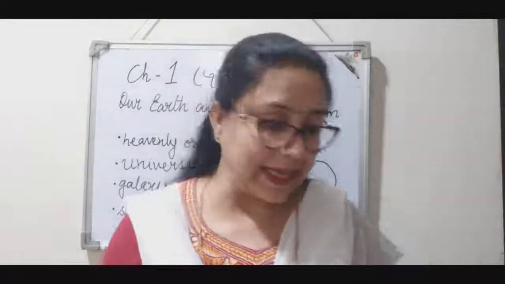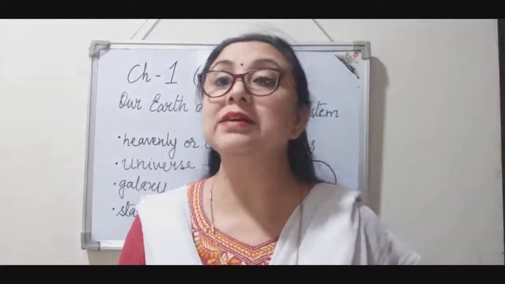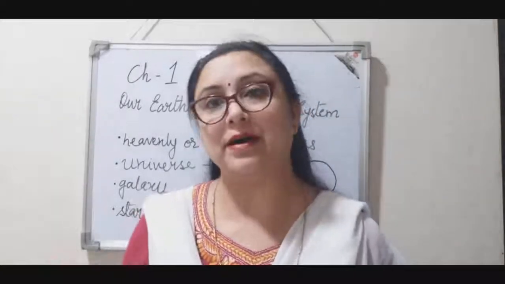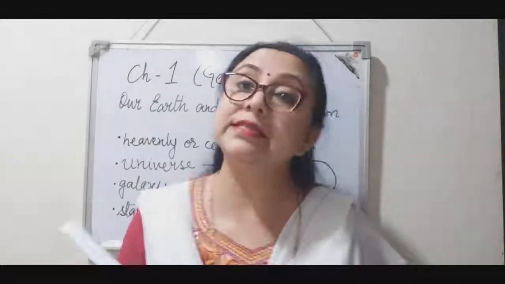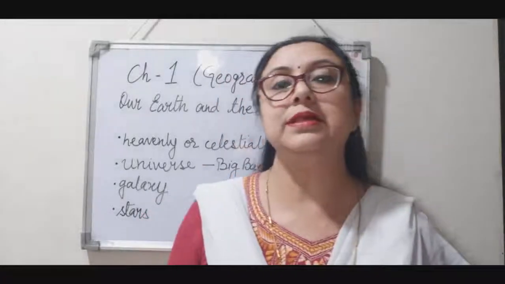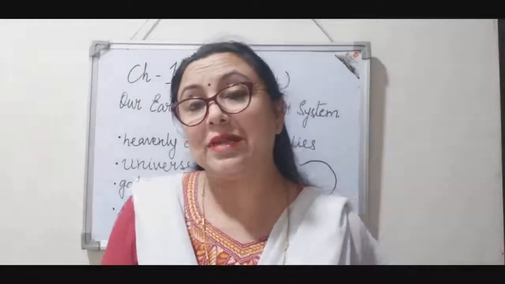What is galaxy? So, children, galaxy is a group of stars, right? Not only stars, but a group of stars and clouds of dust and gases, right? All these form galaxy. And there are many galaxies in the universe. We cannot say that there's only one galaxy.